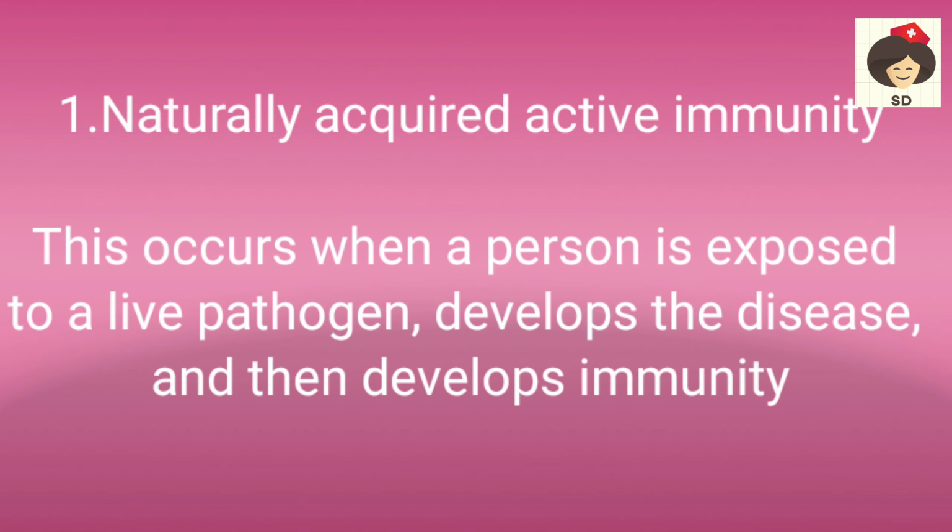Further, the natural acquired immunity is classified into active and passive. Natural acquired active immunity develops whenever our body is exposed to a microorganism. Our body starts producing antibodies, and these antibodies start killing the microorganism, and they also keep memory cells for us. So if in future the same microorganism attacks our body, our memory cells will kill it. The examples are chickenpox or smallpox, which attack a person only once in a lifetime.